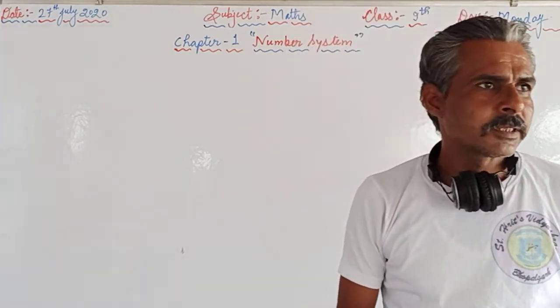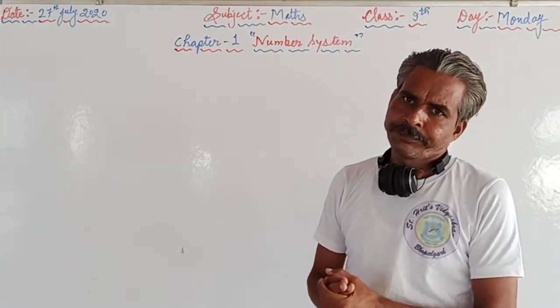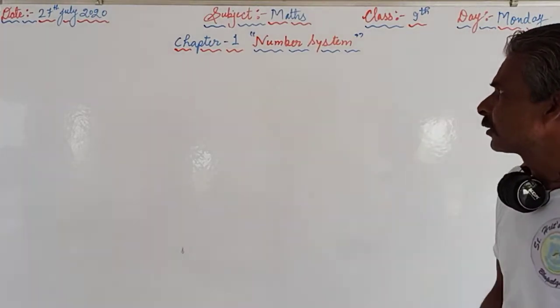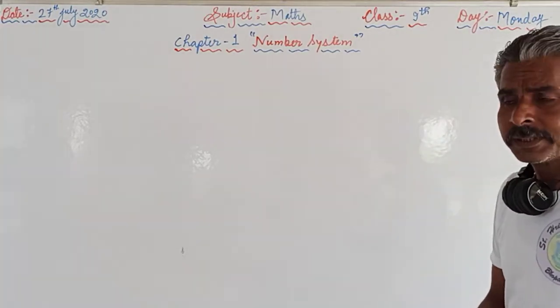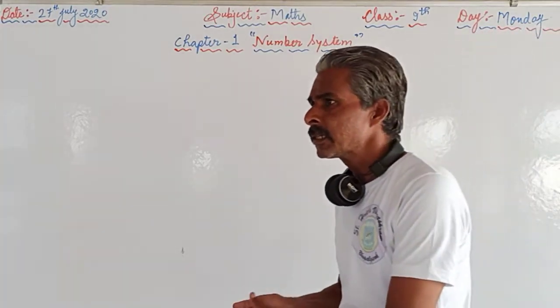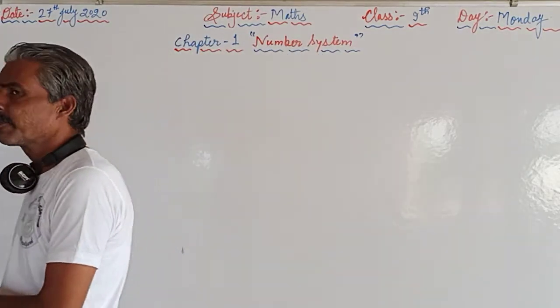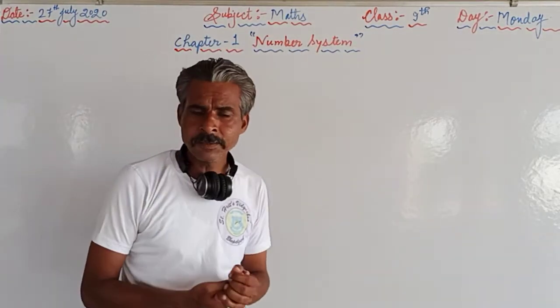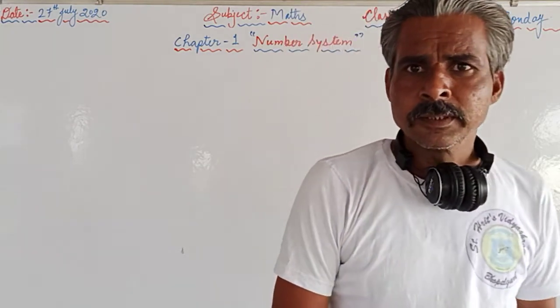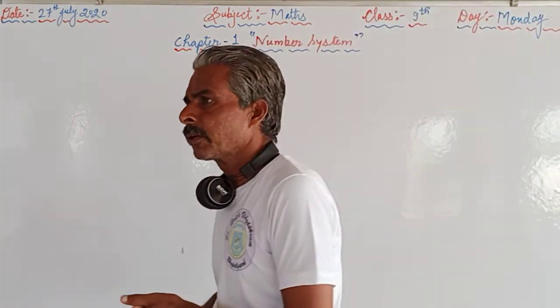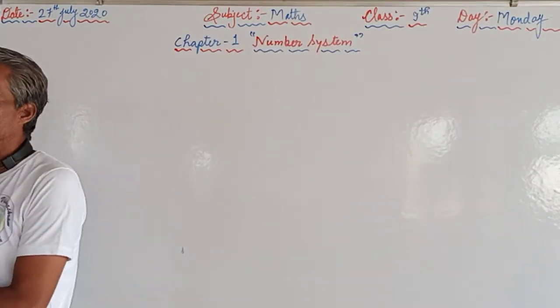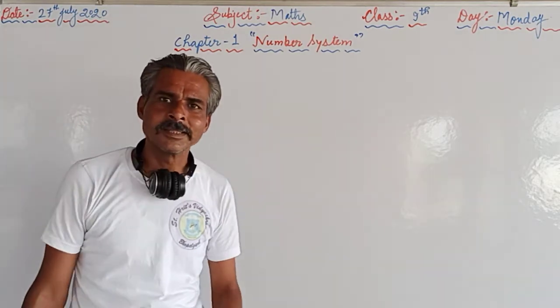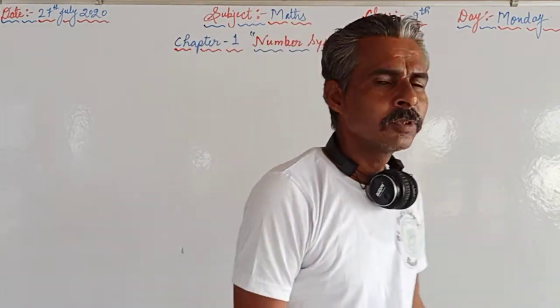So this video is for class 9 and the chapter is chapter number 1, as we are continuing the same chapter, and the name of the chapter is number system. In this chapter we have discussed the rational numbers as well as the irrational numbers. So again we will recall the rational numbers are the numbers which can be expressed in the form of p by q, where p and q are the integers and q should not be equal to 0.